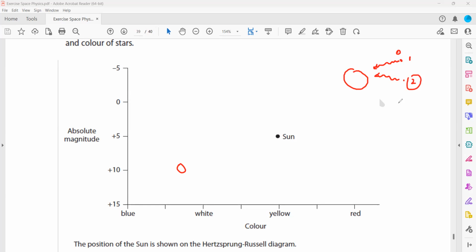Compared to this, how much magnitude or intensity of light is coming? So plus 5 means 5 times more is there. Minus 5 means 5 times less is there. When we compare, like the sun and another star, the sun's absolute magnitude is given as 5. So which region will have a white dwarf? White dwarfs have a high temperature.